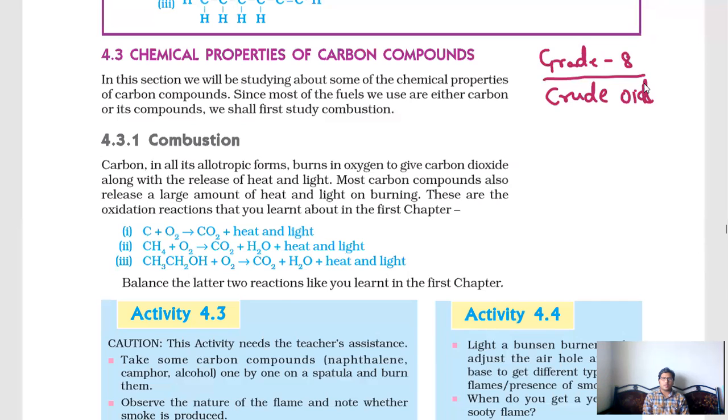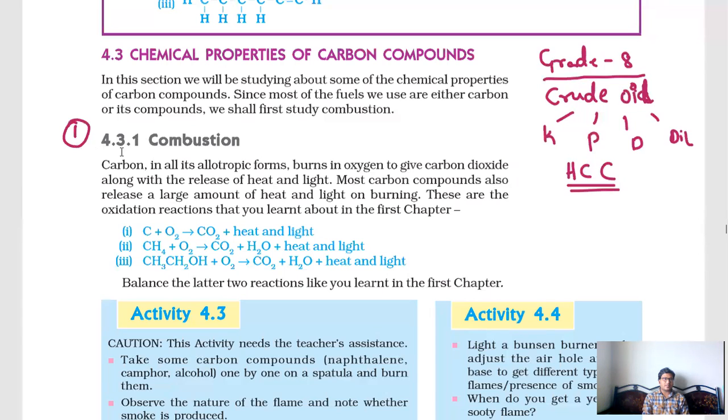Crude oil goes through fractional distillation, and you can get kerosene, white kerosene, petrol, diesel, transformer oil, etc. And all these, kerosene, petrol, diesel, are hydrocarbon compounds. They are not oxygen compounds. Oxygen will not be present in these. By this we can say carbon or its compounds are used as most of the fuels. Next, there are four chemical properties we have already discussed in the last lecture.